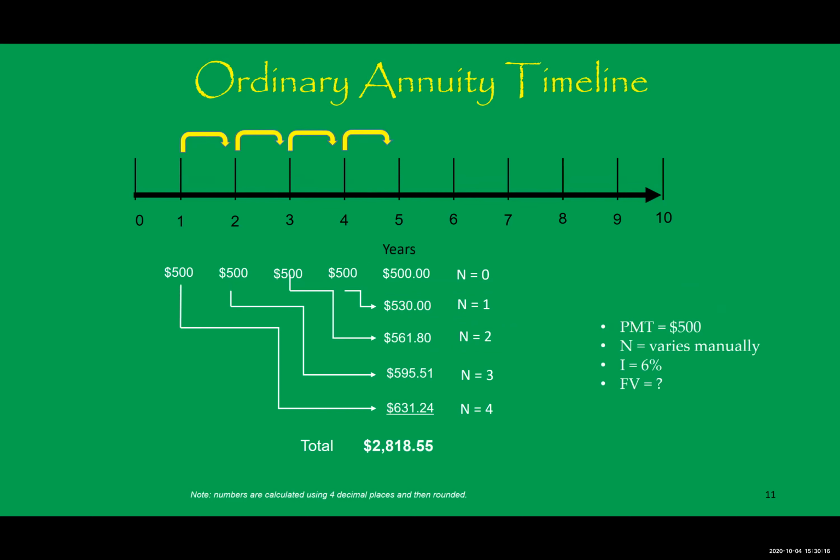So one way we could solve this problem is to calculate the future value of each one of those $500 payments and add them all together. And if you're unfamiliar with how to calculate future value, please refer to my video on time value of money. But once you have calculated the future values of each one of those $500 payments, you add them up, you get $2,818.55. And all the payments were earning 6% interest annually.